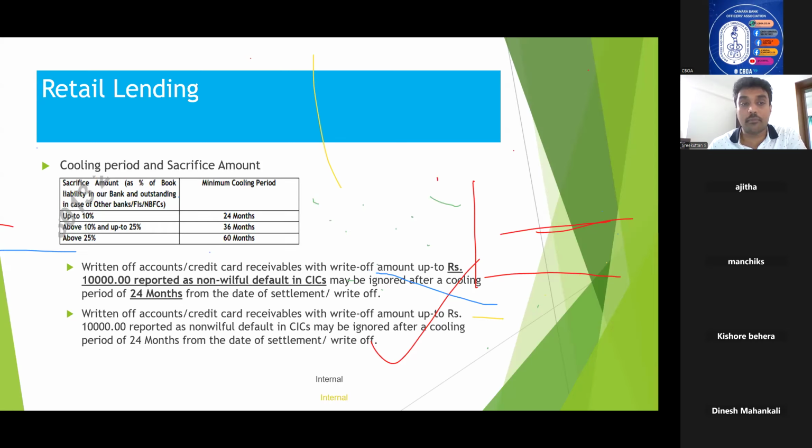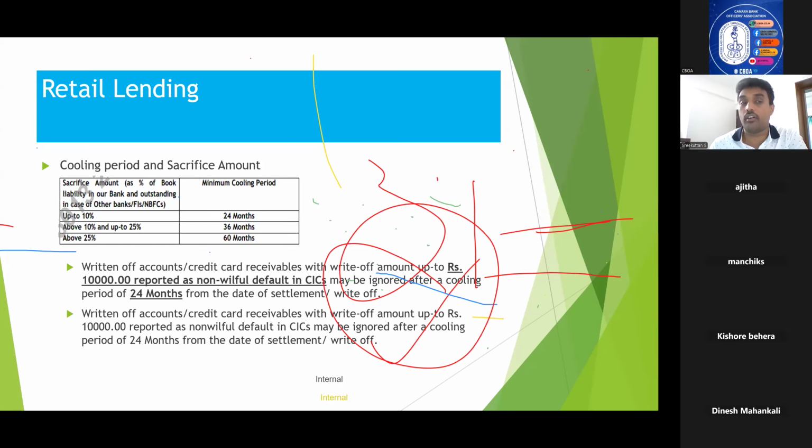If the sacrifice amount is up to 10%, the minimum cooling period is 24 months. If it is above 10% and up to 25%, the cooling period is 36 months, and above 25% it is 60 months.